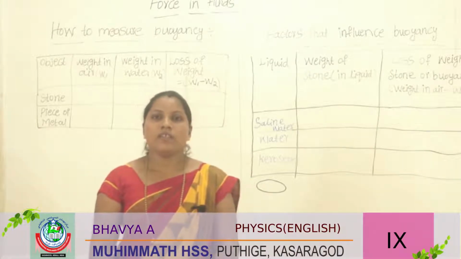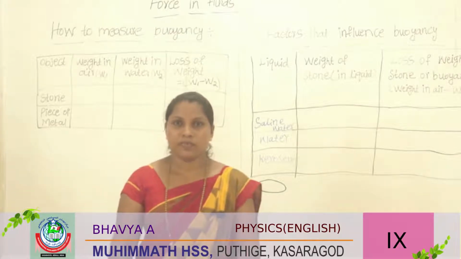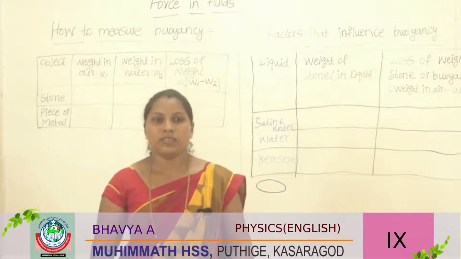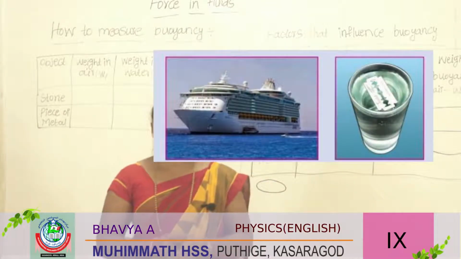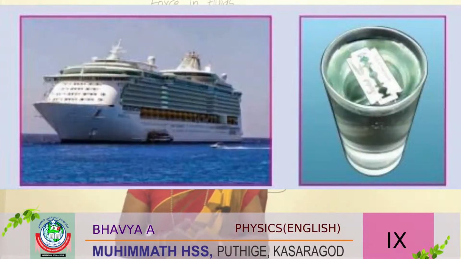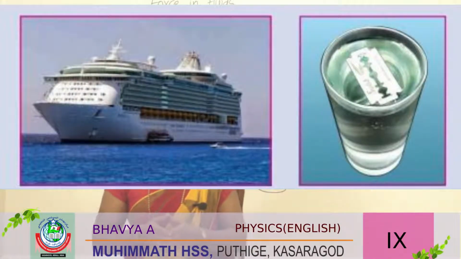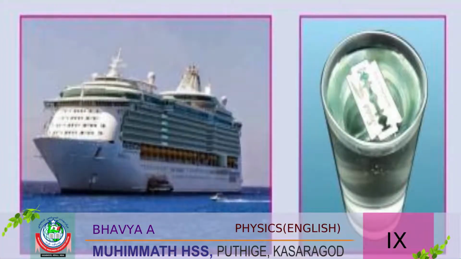I will show one picture. See that picture. Which pictures are you observing there? One is a ship floating in ocean water. Another is a blade floating in the water. Are both floating for the same reason? We are studying that briefly in this chapter. You studied in 8th standard that the reason is density. Any object floating, the reason is density.